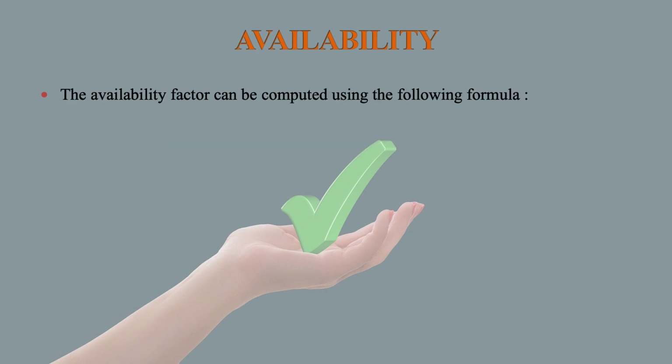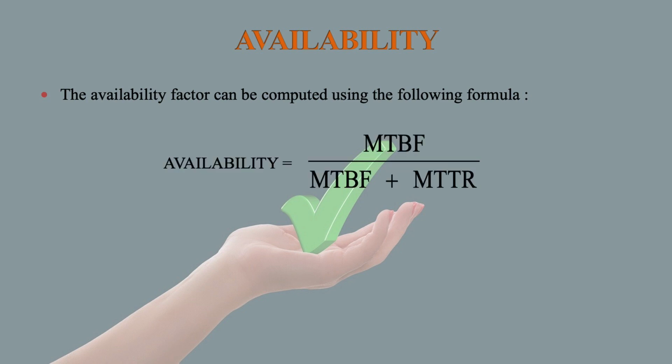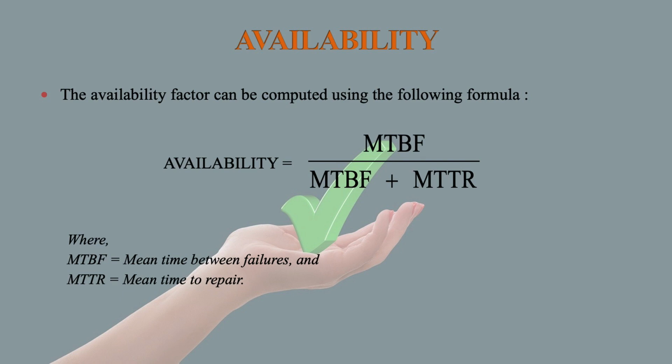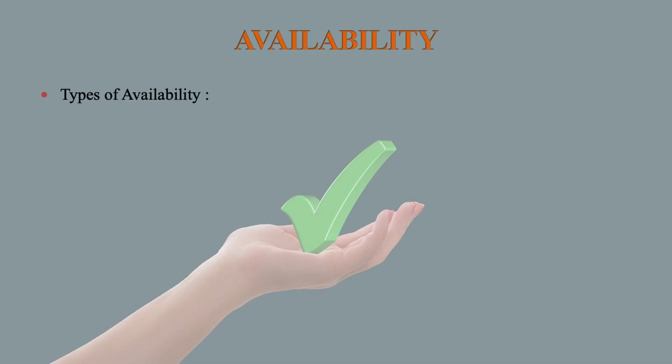The availability factor can be computed using the following formula. Availability is equal to MTBF divided by MTBF plus MTTR. MTBF means mean time between failure. MTTR means mean time to repair. Obviously, if MTTR is less, then availability will be more.